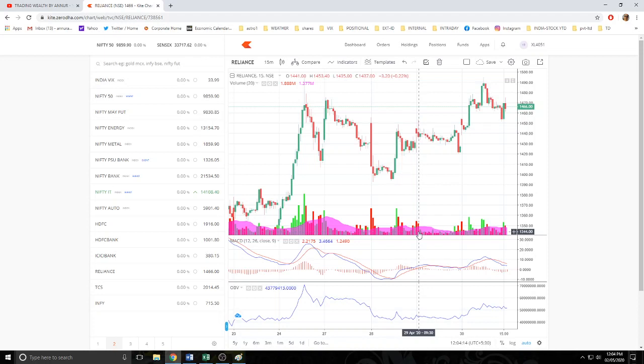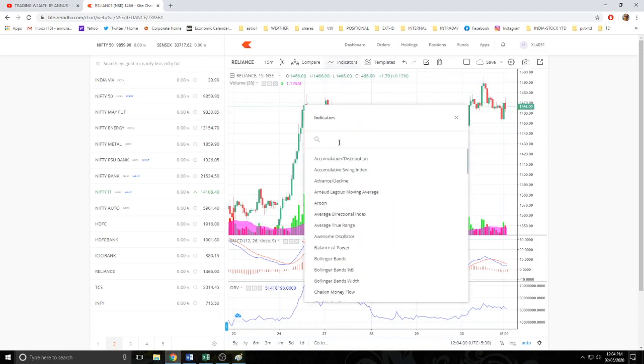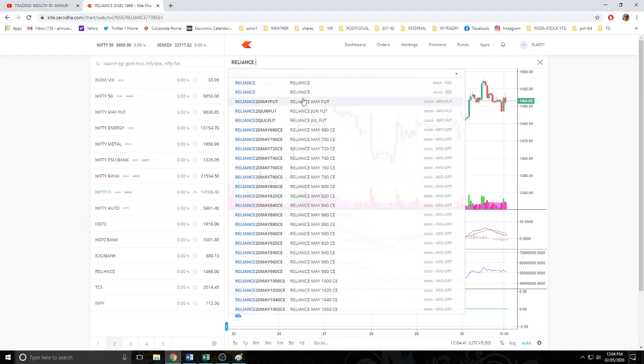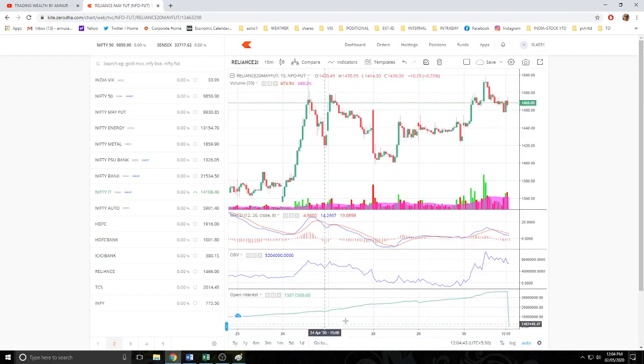So what we understand from this is that indicators are divided into two parts: one based on price and another based on volume. Now the third indicator I put is open interest. The chart is not working over here because this is a stock chart. The moment I make this a futures chart, Reliance May future, this indicator starts to work because this is a future.